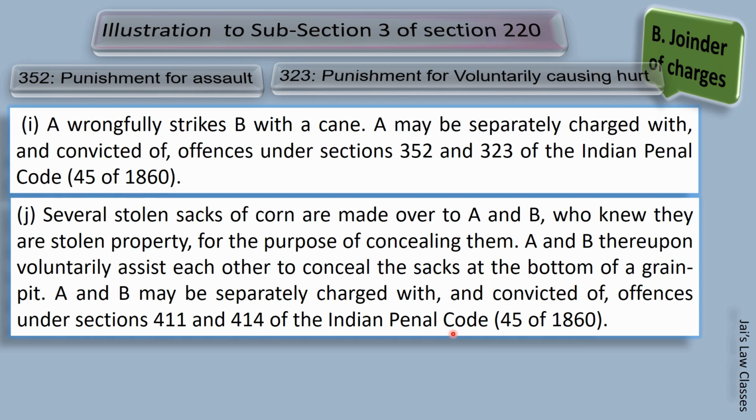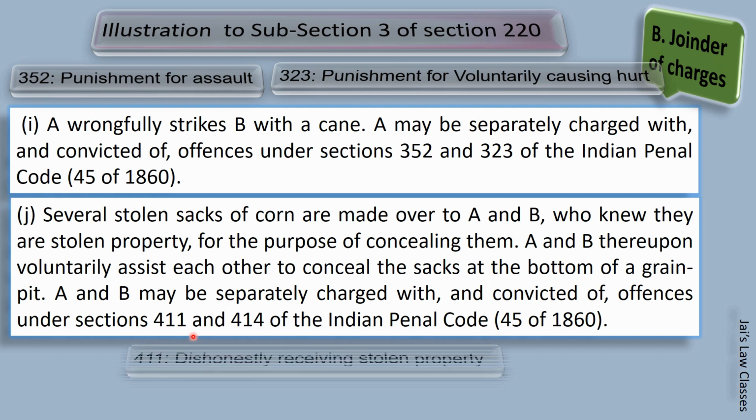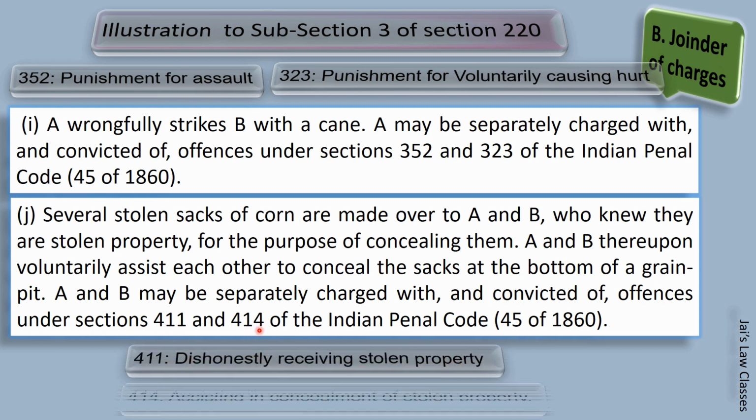Now, in this illustration, they had taken stolen stacks of corn and even helped each other in hiding it. Obviously, this is a crime. And what type of crime? That's given under section 411, which is dishonestly receiving stolen property, and section 414, assisting in concealment of stolen property. I hope you understand this illustration.